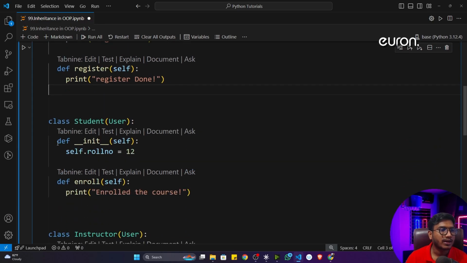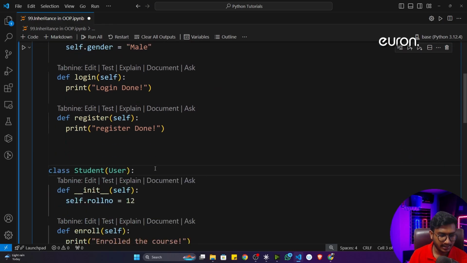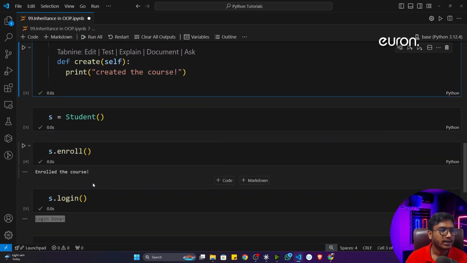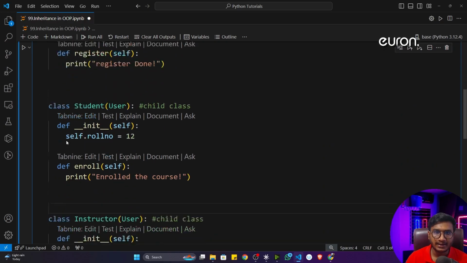That is why we are able to access all the parent. Let's say this is my parent class. This is my child class. This is also a child class. I hope you cleared. That means from the child class itself, I can access all the properties of my parent class as well.